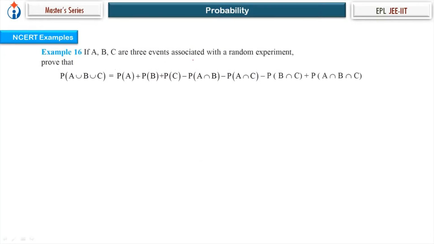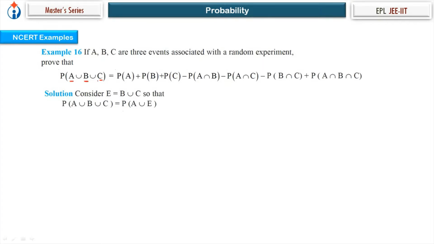Now, if A, B, C are 3 events associated with a random experiment, then prove that P of A union B union C is equal to P of A plus P of B plus P of C minus P of A intersection B minus P of A intersection C minus P of B intersection C plus P of A intersection B intersection C. There is one method, obviously from the Venn diagram, which we can solve. Yeah, but let's see another method also. So it is an extension, right? One event and one event and one event, 3 events.